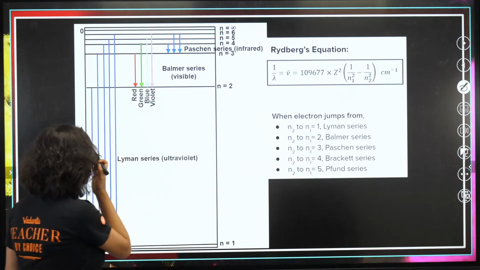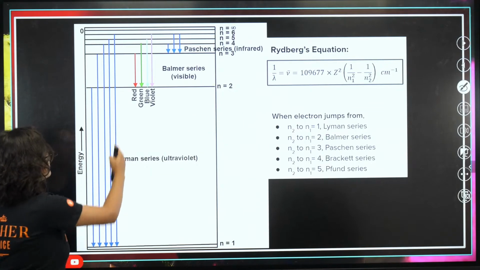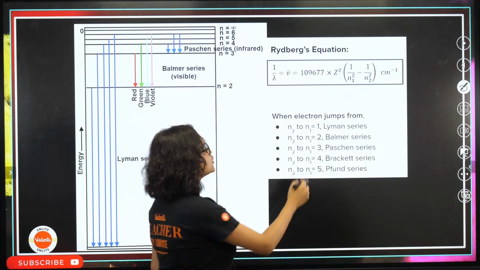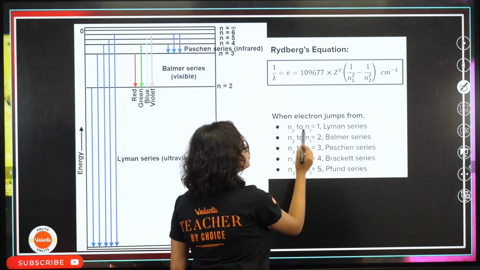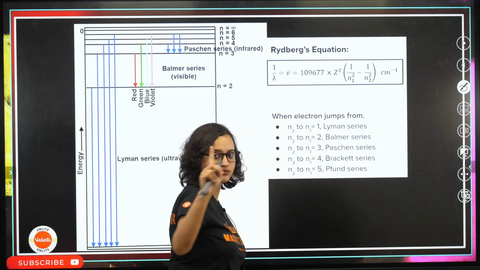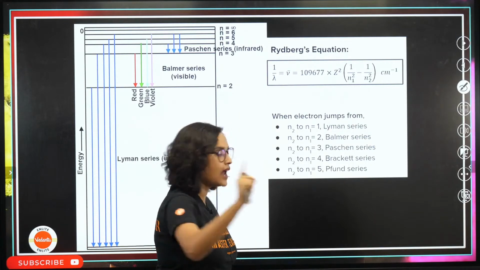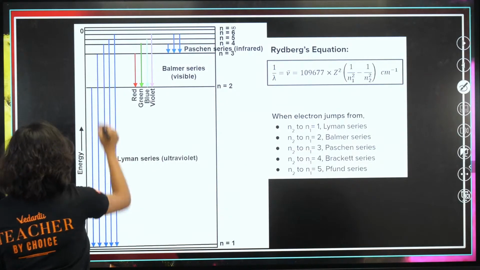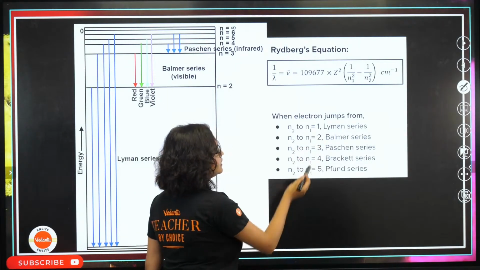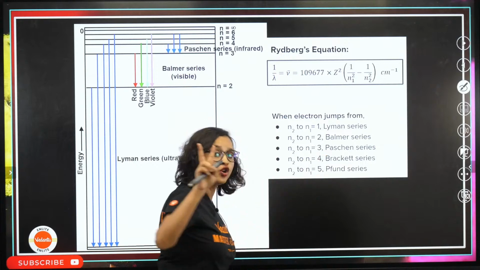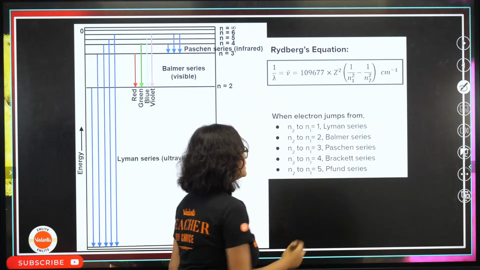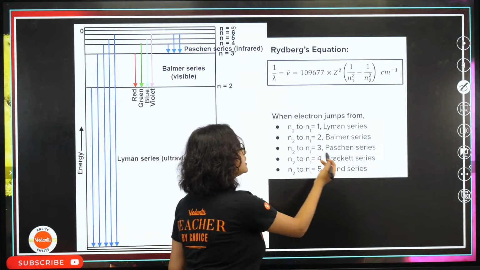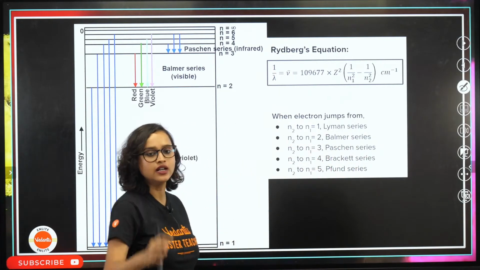From here we can see there is the Lyman series, the Balmer series, the Paschen series, the Brackett series, and the Pfund series. If N1 is 1, it is the Lyman series. If N1 is 2, then it is going to be the Balmer series. If N1 is 3, then it is the Paschen series. If N1 is 4, it is the Brackett series, and the same for the Pfund series.